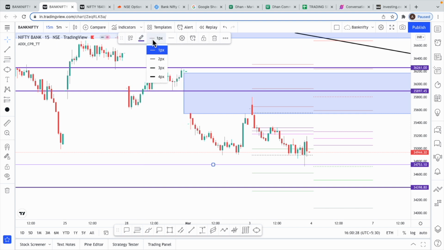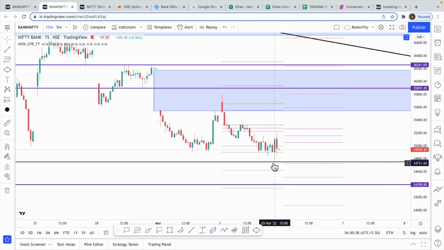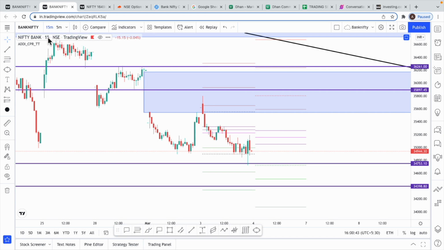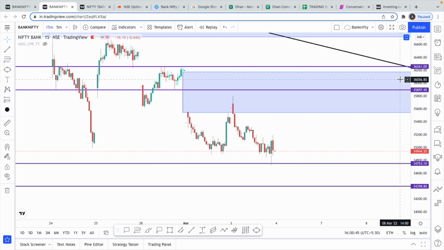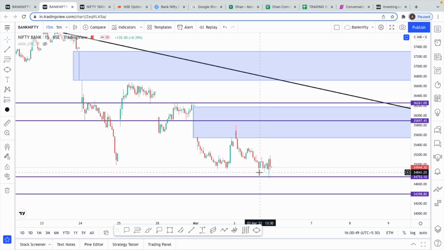So for tomorrow, now seeing the levels for tomorrow, I'm going to make this line thicker because we bounced from here. It is a good support because today we have bounced from here. I'll turn off the CPR just to see the levels. See, all the other levels remain the same.